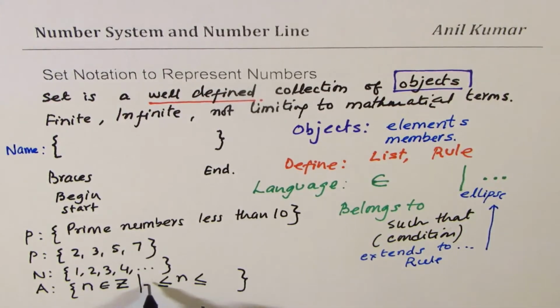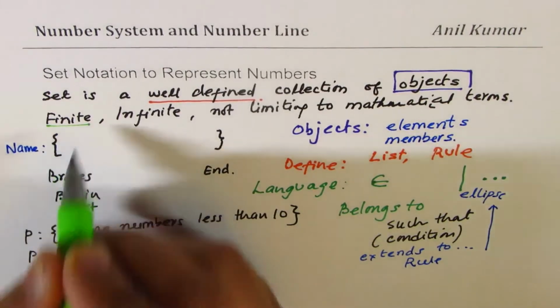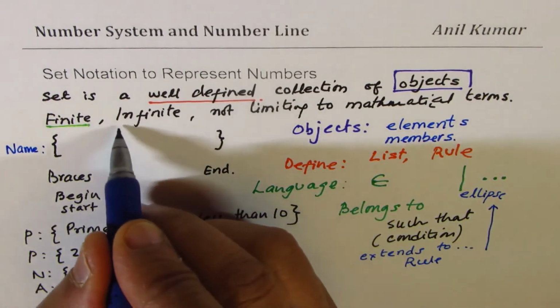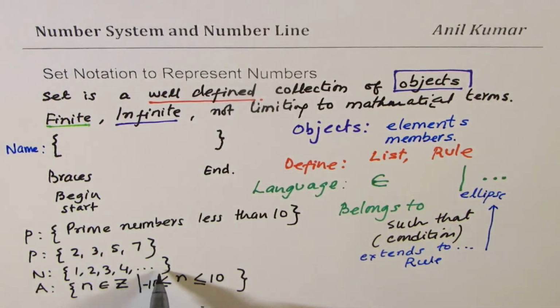So n belongs to the set of integers such that n is between two limits, let's say minus 10 to plus 10. That is another way of defining your set. Well, this is a finite set. We introduced all these terms, and I hope you get good examples here. We are restricting ourselves to known numbers, whereas with natural numbers we don't know what the last number is, so that extends forever. That is how you could represent sets. One very important set here, which I should mention, is the null set.